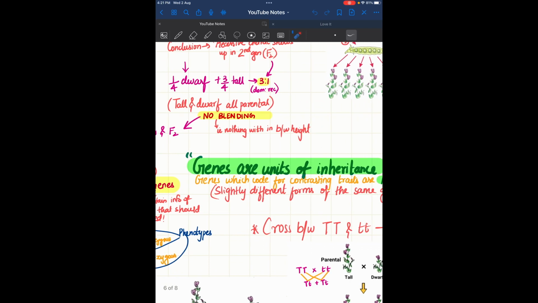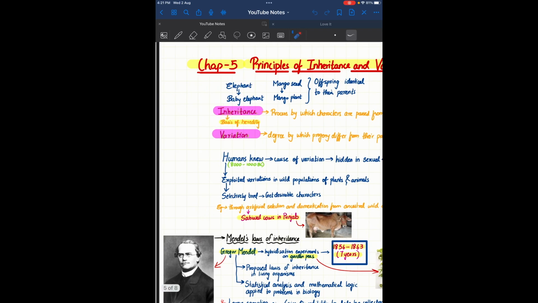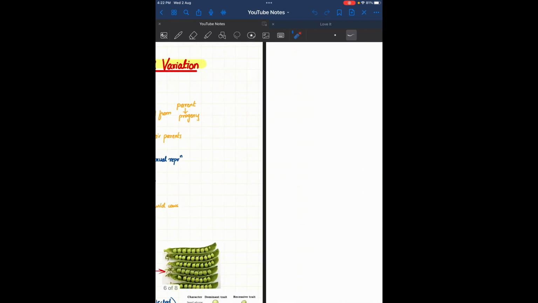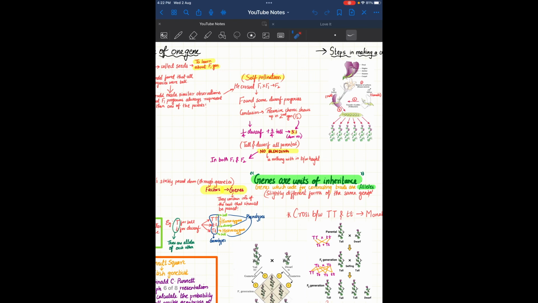Now genes are the units of inheritance. Here we had already learnt a line, right? The basis of heredity is inheritance, and now here genes are the units of inheritance. It's not very confusing, but just keep these two lines in mind separately. Genes are units of inheritance. Genes which code for contrasting traits are alleles. Alleles mean slightly different forms of the same gene.